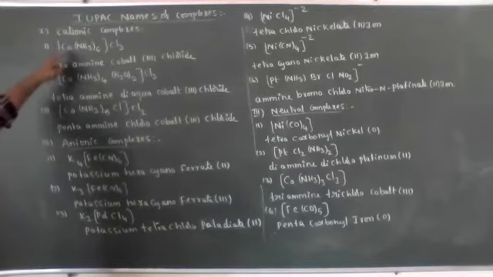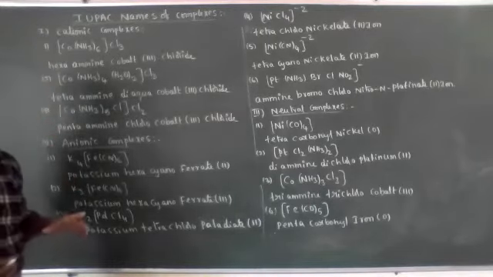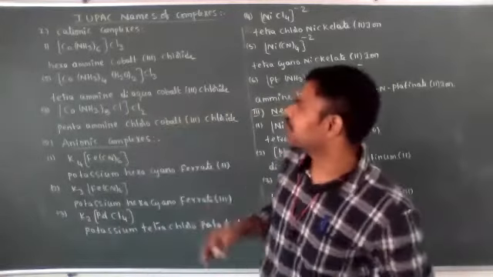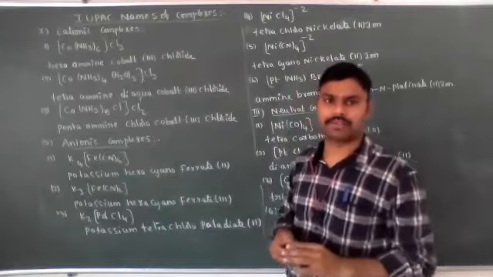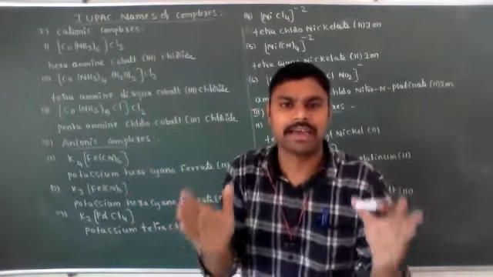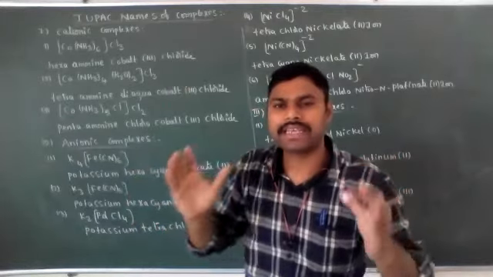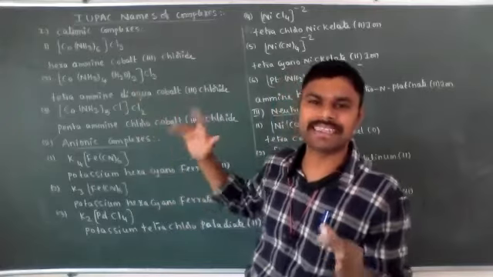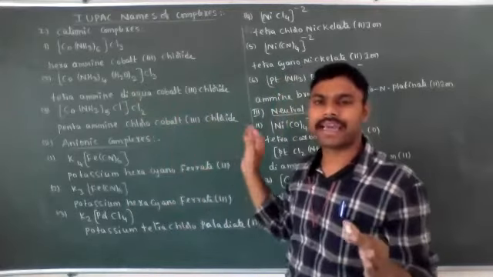Now, writing the metal name or central metal atom name depends on the nature of the complex compound. For cationic as well as neutral complex compounds, the central metal atom name is the same and does not change. Cobalt means cobalt, nickel means nickel, iron means iron.